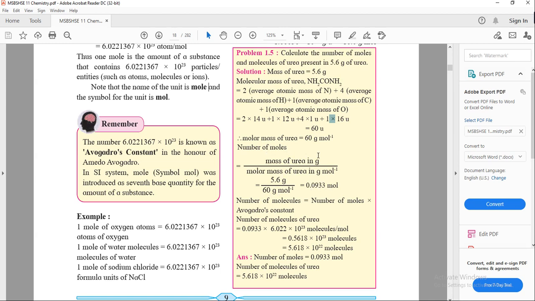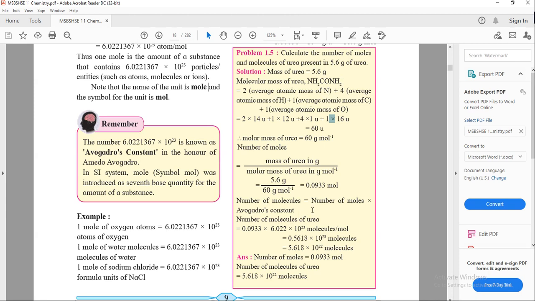The formula for number of moles is mass in gram upon molecular mass, and molecular mass is calculated as the summation of the atomic masses of the atoms present in the formula of the substance.